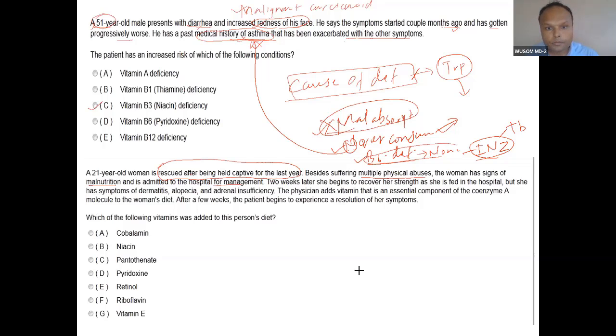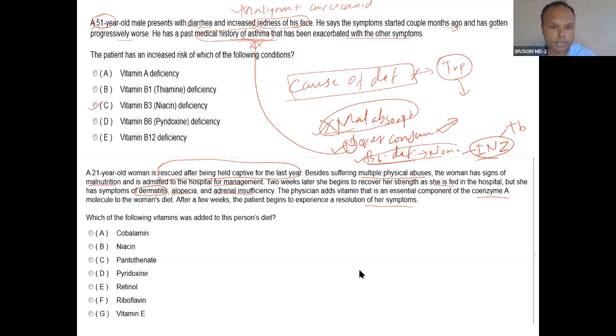Two weeks later, she begins to recover her strength as she is fed in hospital, but she has symptoms of dermatitis, alopecia, and adrenal insufficiency. The physician adds a vitamin, which is an essential component of coenzyme A, to the woman's diet. After a few weeks, the patient begins to experience resolution of her symptoms.